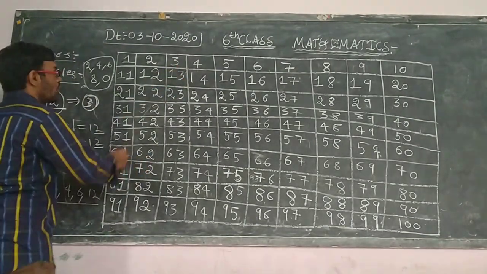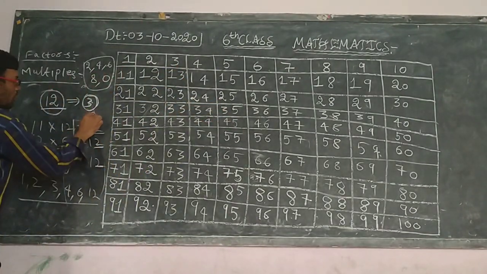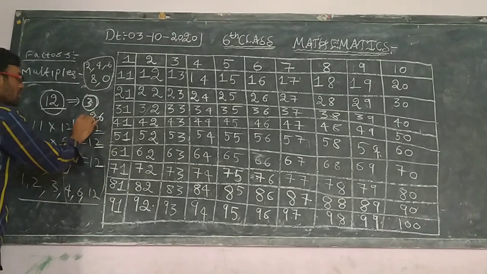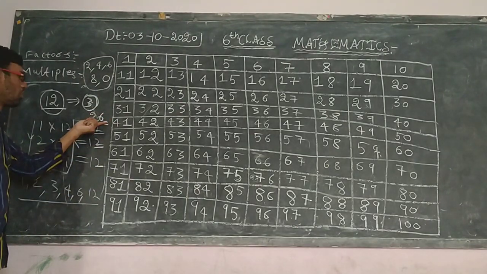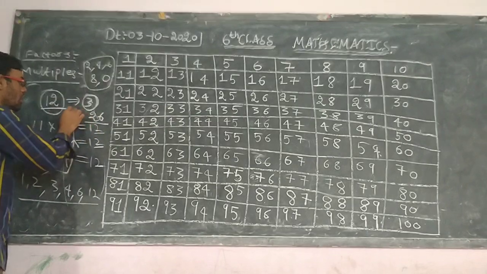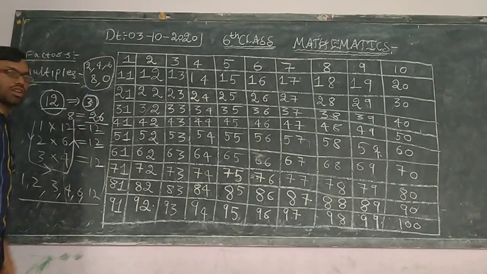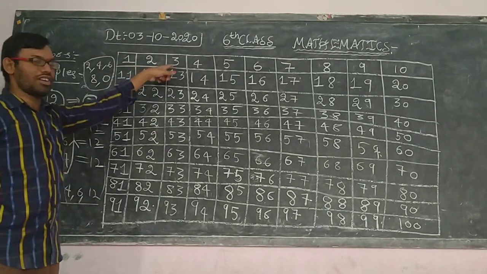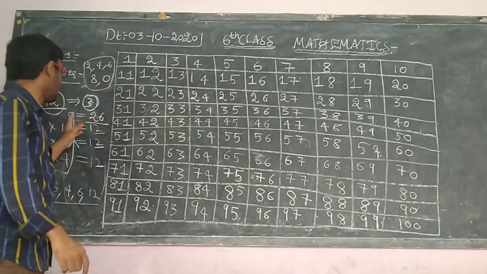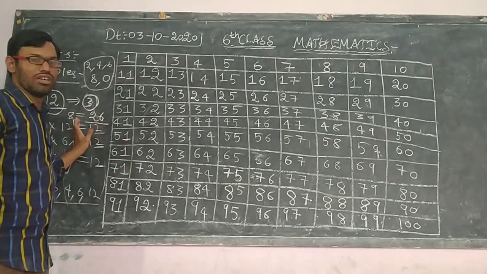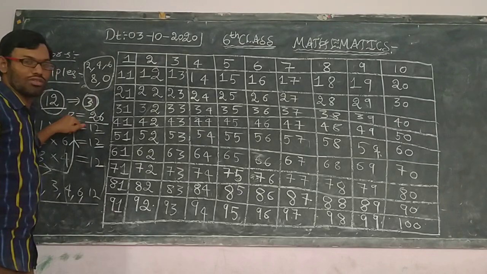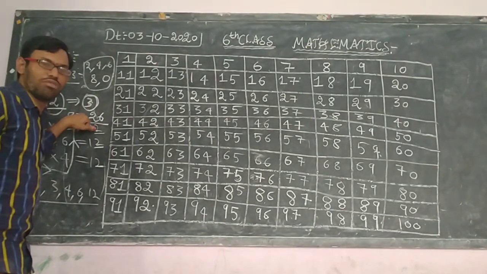Suppose you take, for example, 26. You add these two digits: 2 plus 6. So what is 2 plus 6? 2 plus 6 is equal to 8. Is 8 going in the 3 table? If you know tables, you will understand very easily. No need to struggle again with whether 8 will go in the 3 table or not.